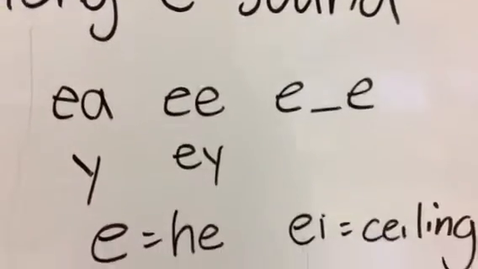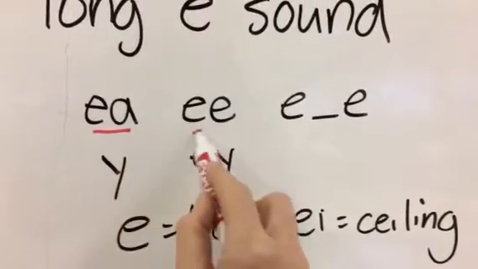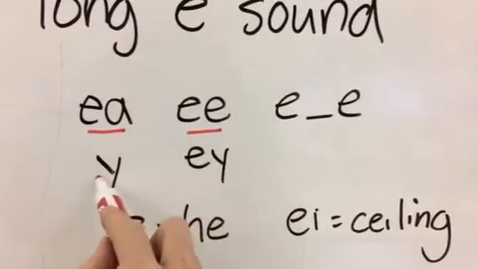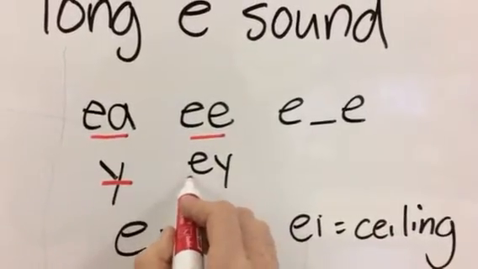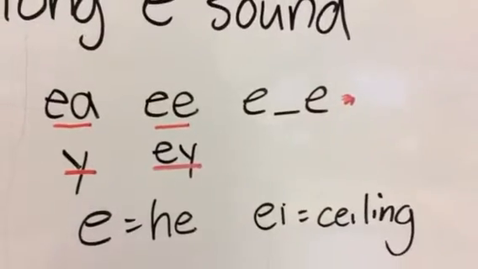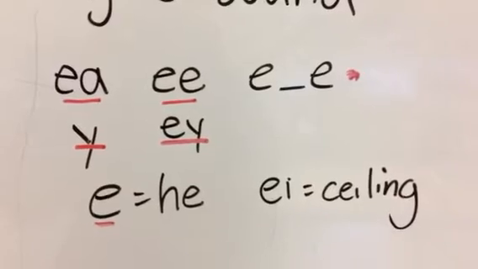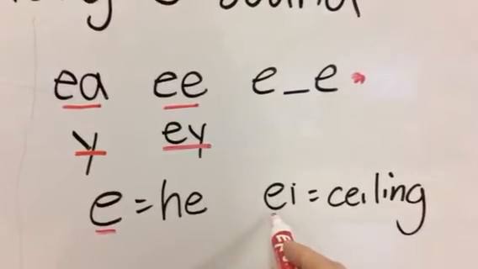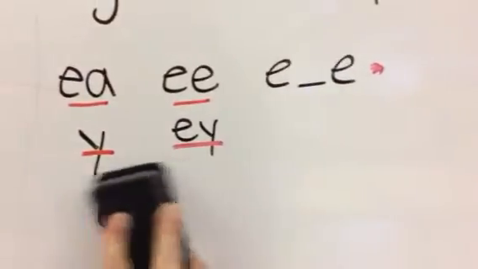The graphemes that we're going to focus on today, though, will be EA, EE, Y for making the sound E, and EY. E consonant E is not very common, nor is E on its own, as well as EI. They can be found, of course, but they're not as common, so we'll focus on the common ones.